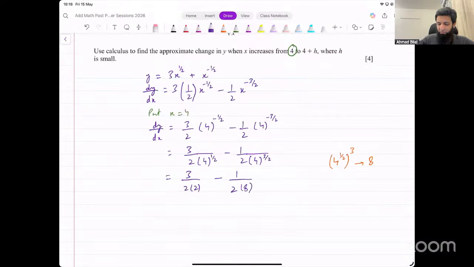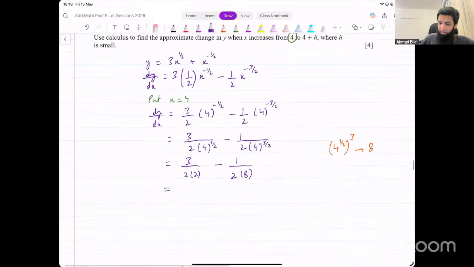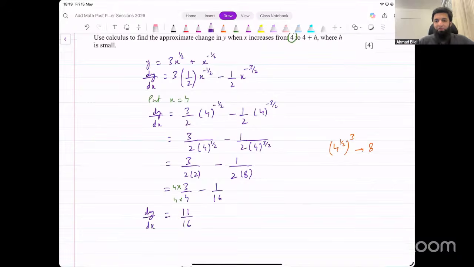Now you can skip maybe 1 or 2 steps here and that will still be okay. But just make sure that you're not making any careless mistakes when you skip steps like that. Let's simplify this. 3 over 4 minus 1 over 16. That's what I'm getting. Let's take LCM of this. We can make this number 16 by multiplying by 4 in the numerator and the denominator, and that gives me 12 minus 1 in the numerator, so 11 over 16. This is the value of dy over dx that we're getting.